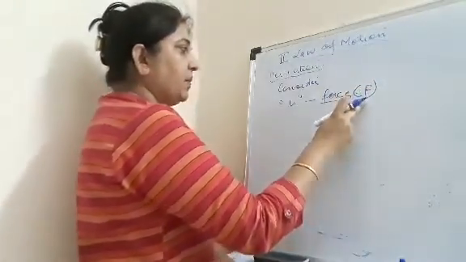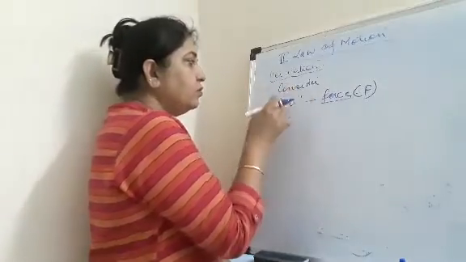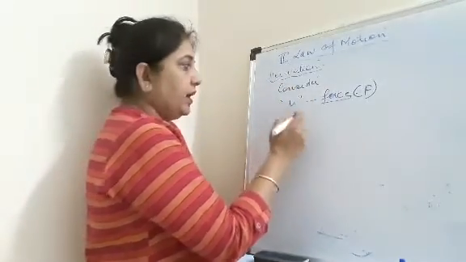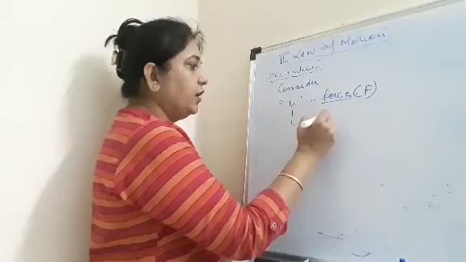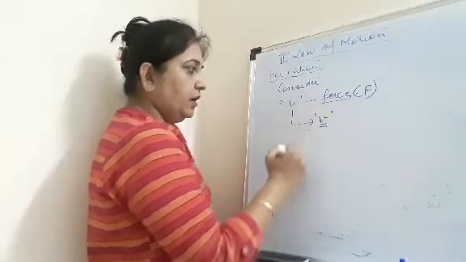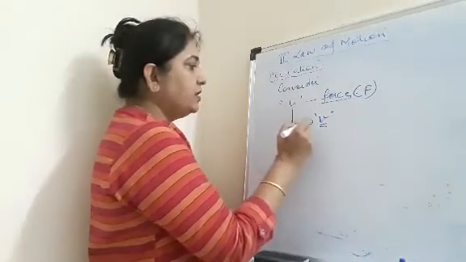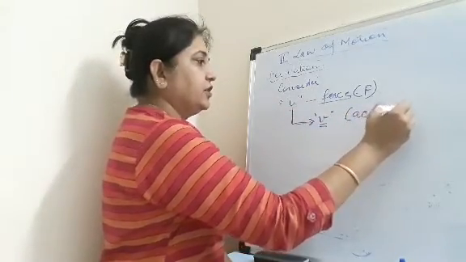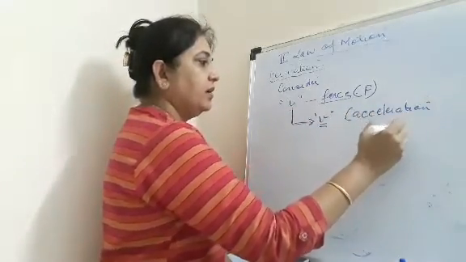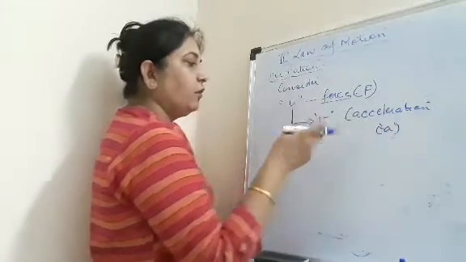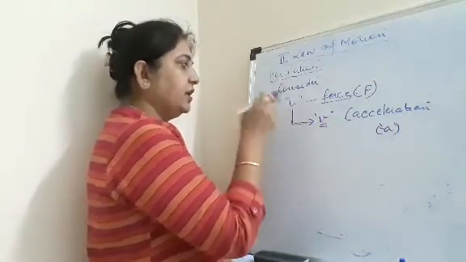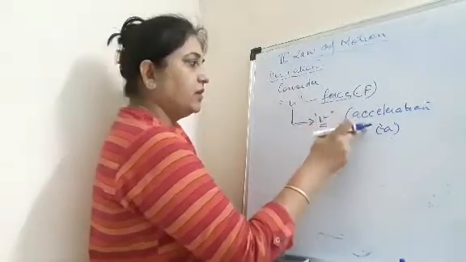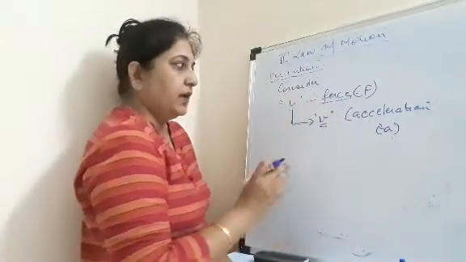When the force is applied on this object which is moving with velocity u, it changes its velocity to v. And when there is a change in velocity of the object, that object acquires acceleration, which is given by small a. Now we have already studied these terms: initial velocity, final velocity, acceleration, and force, right?